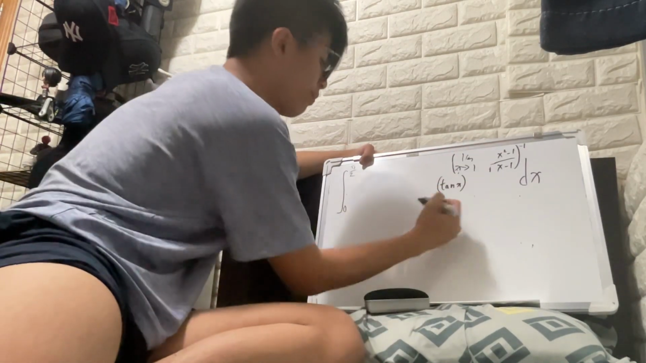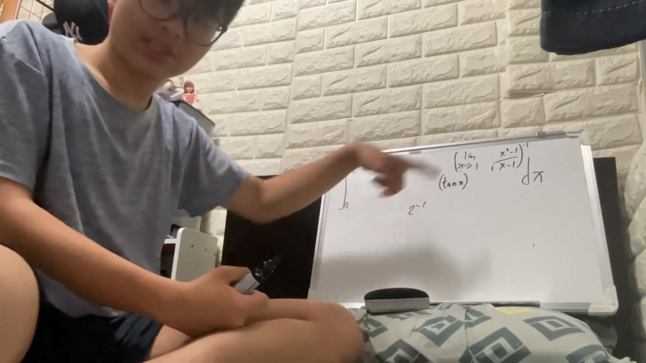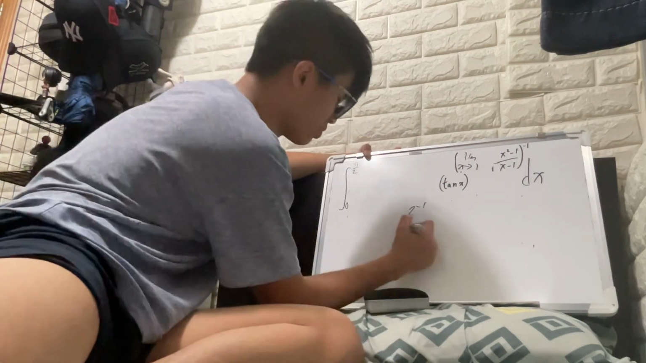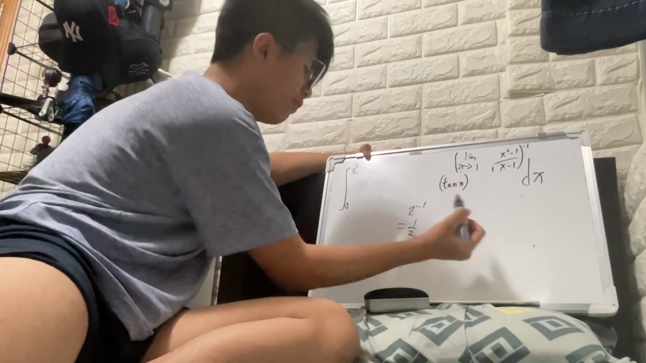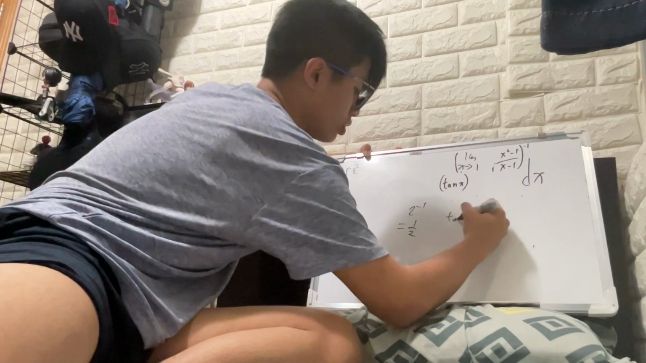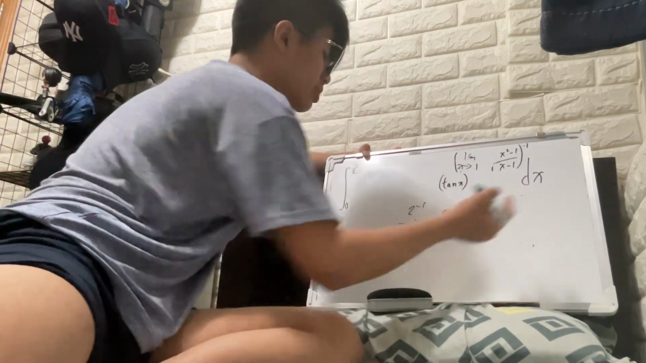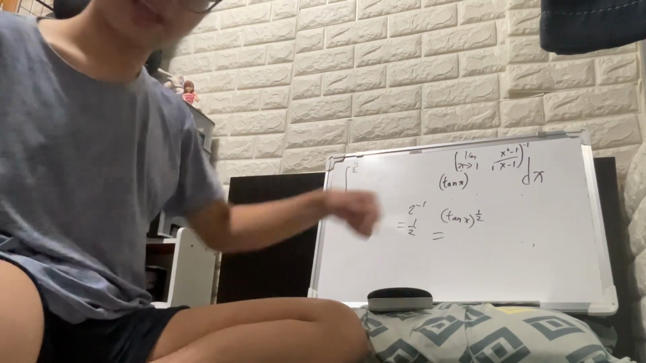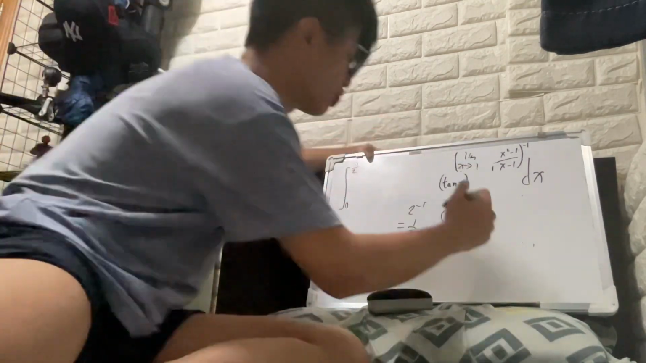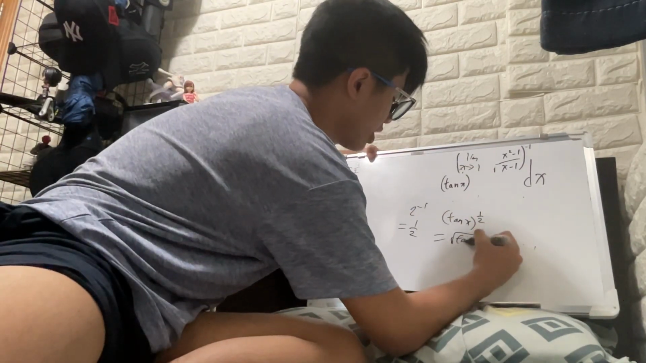And then 2 power of negative 1 is what? It's just equal to 1/2. So you pretty much just get tangent x power of 1/2 like that. So tangent x power of 1/2 is what? Square root of tangent x. Let me write it as square root of tangent x.